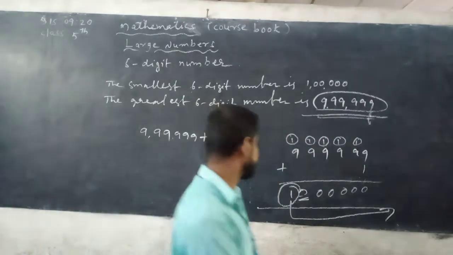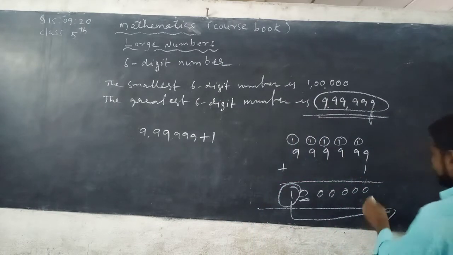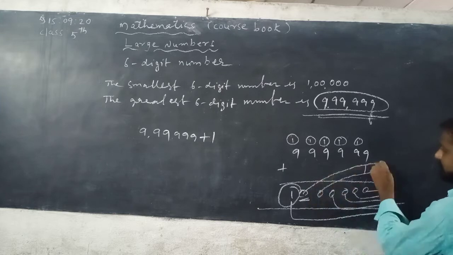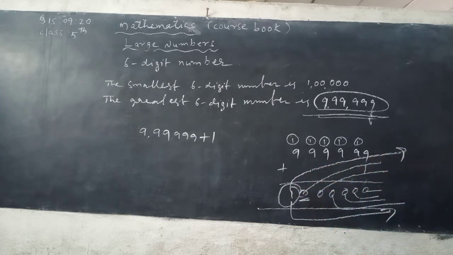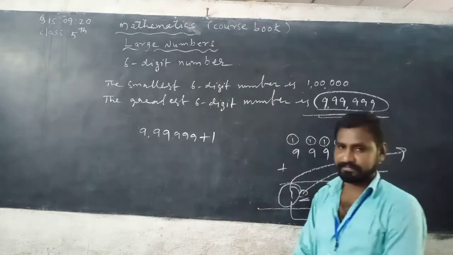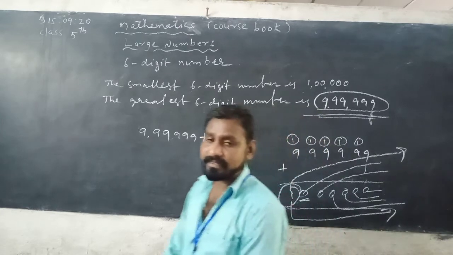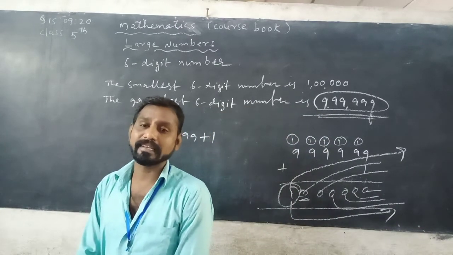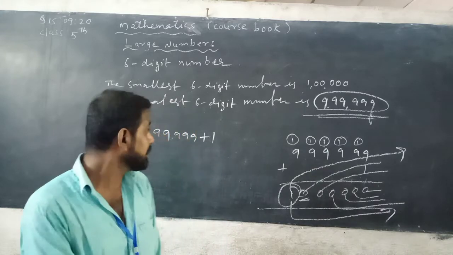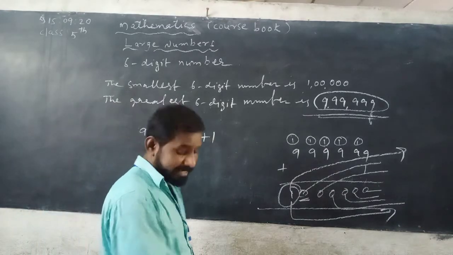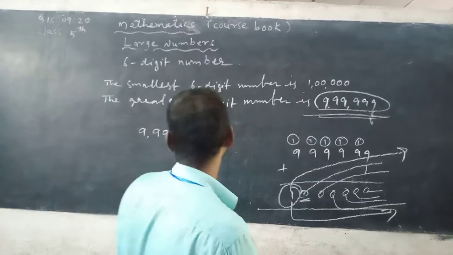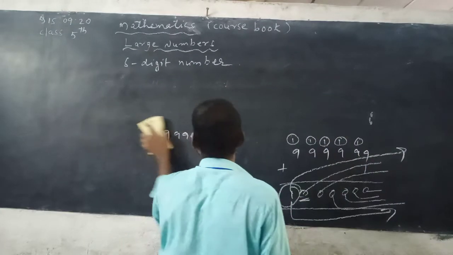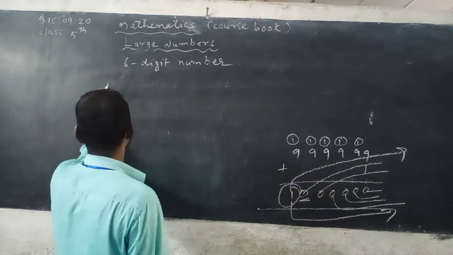See here, first, second, third, fourth, fifth, sixth, 7th place. The 7th place is called the 10 lakhs place. So the smallest 7-digit number is 10 lakh.